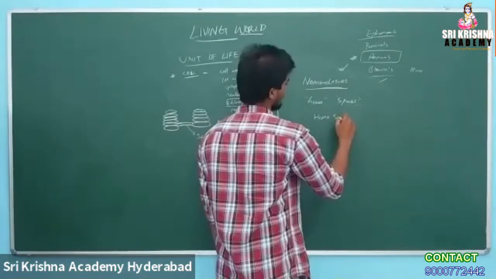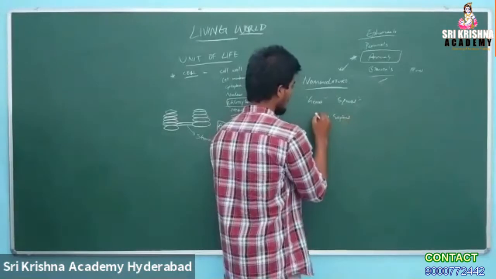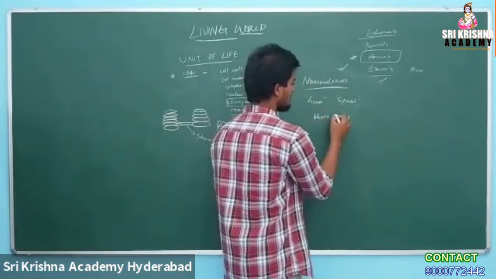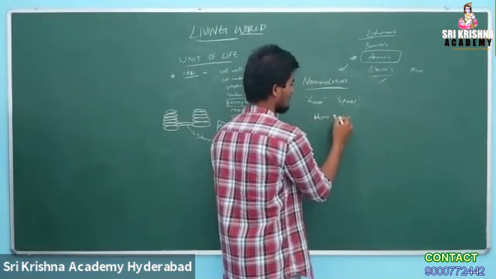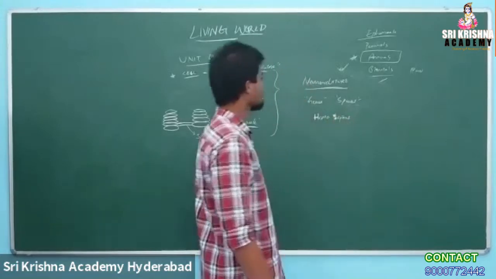Genus. In the name Homo sapiens, which is genus and which is species? Homo is the genus, and sapiens is the species epithet. The genus name should start with a capital letter, and the species name should start with a small letter. You know the rules?